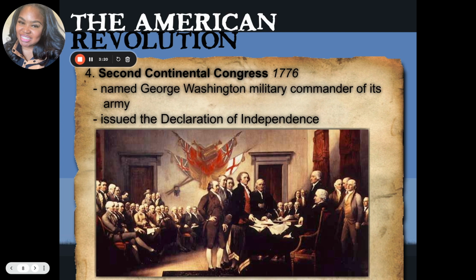While this is happening, Great Britain starts to realize this could become a problem. And so they sent soldiers again to America, and Americans took this as a threat. This is where you hear about the famous Paul Revere ride, where he rides to the colonists to warn them that, hey, troops are on the way.